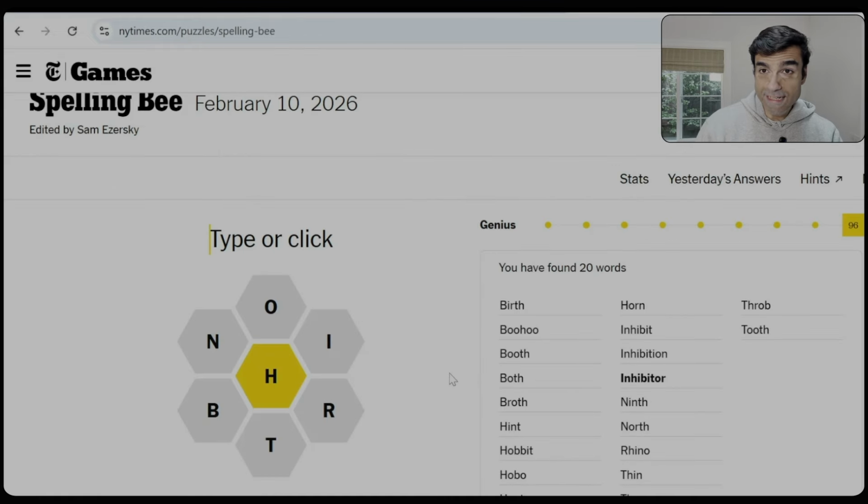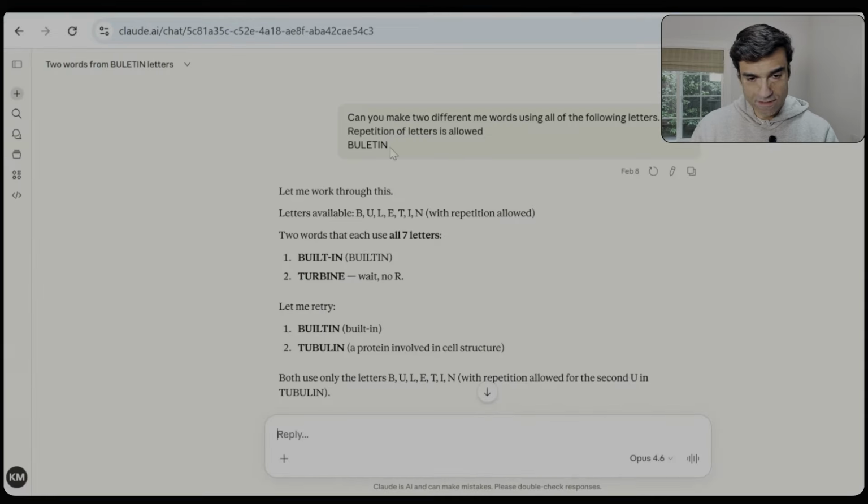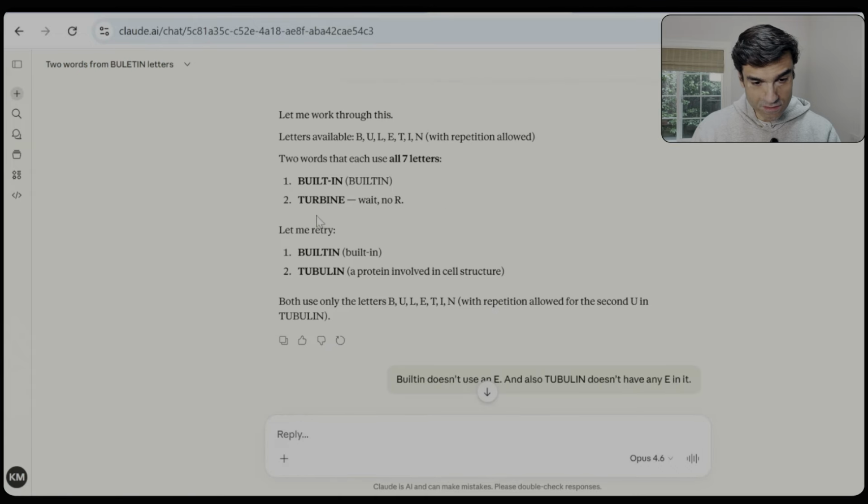So one of the games that I like to play is the New York Times spelling bee, in which you're given 7 letters and you have to create as many words as you can out of that, but always including the middle letter. So one of the days we had the following letters, BULETIN, and I said, can you make me 2 words which include all of the letters in this sequence, and you can repeat the letters. Now, pretty much any elementary school kid can tell you that the word that comes out from here should be bulletin with a double L. Let's see how Claude struggles through this.